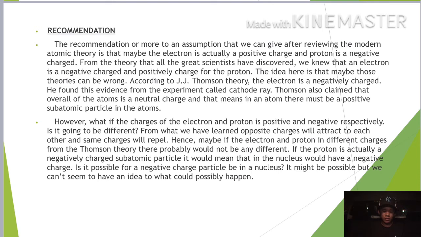If the proton is actually a negative charge subatomic particle, it would mean that the nucleus would have a negative charge. It is possible for a negatively charged particle to be in a nucleus. It might be positive, but we can have an idea of what could possibly happen.